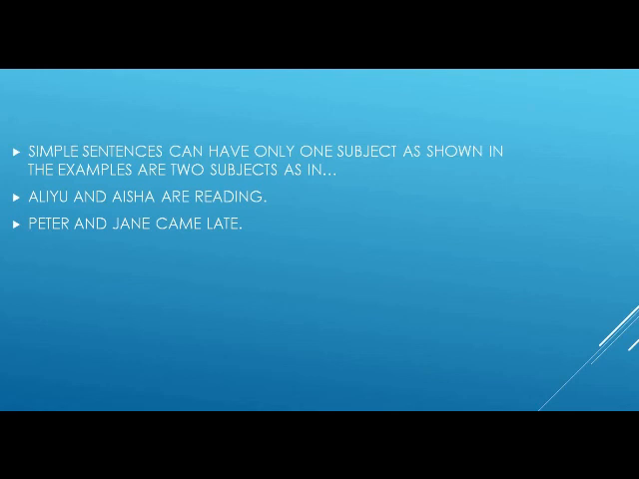So simple sentences can contain conjunctions as long as the conjunctions are not combining 2 clauses but combining 2 subjects to give us a compound subject. So this type of subject is called a compound subject. So you can have a simple sentence with just one subject or a simple sentence with a compound subject.